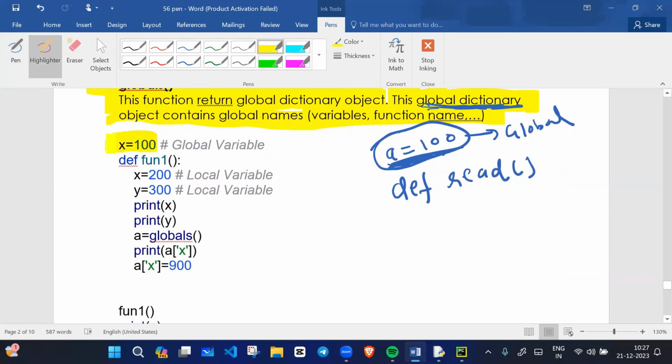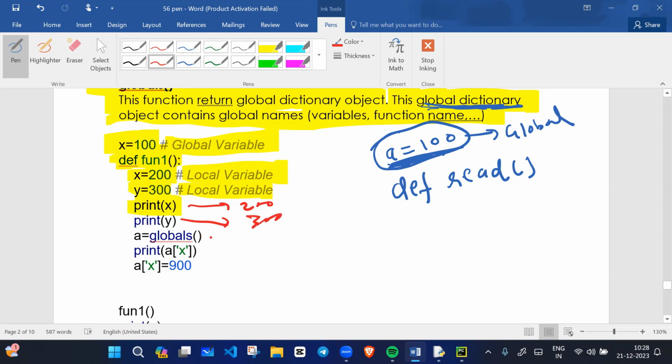For example, we have x equals to 100, which is a global variable, and we have a function definition, function one, with x equals to 200, which is a local variable, and y equals to 300, which is again a local variable. If I print x, local data will print, which is 200. If I print y, 300 will print here. If I write a equals to globals, globals is what? A dictionary, and a dictionary contains keys and values.